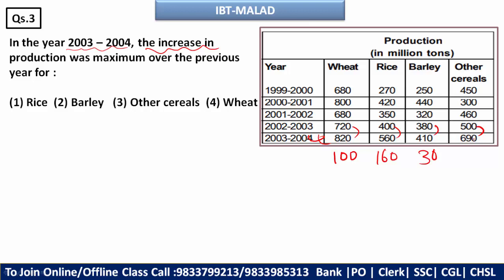And here it is what? 190. Correct. So 190 is the highest or maximum you can say, so that will be for other cereals.